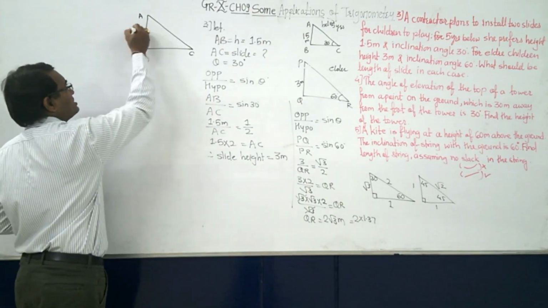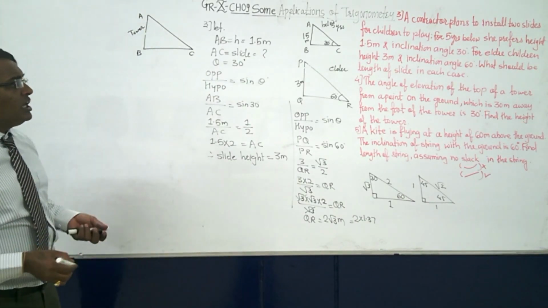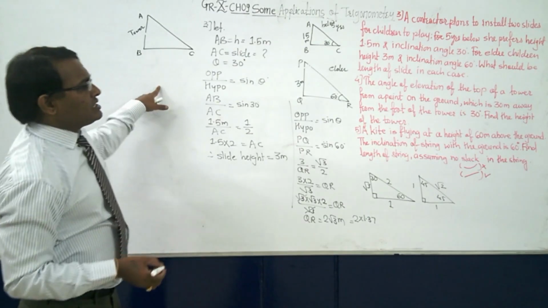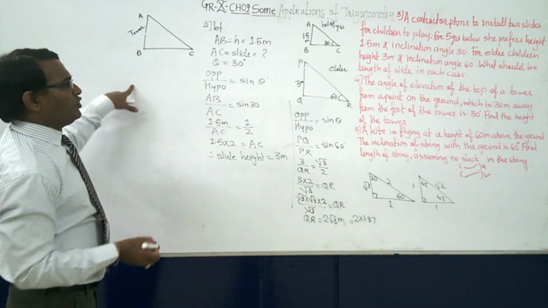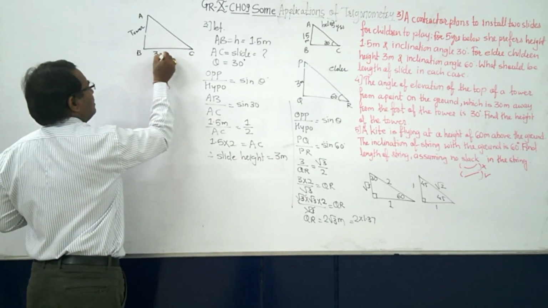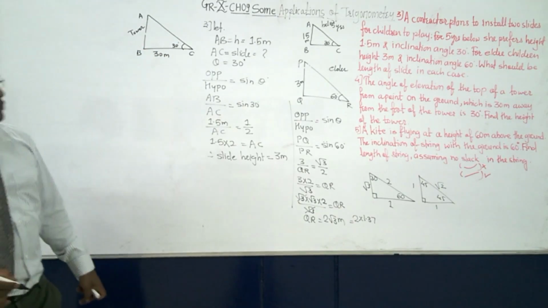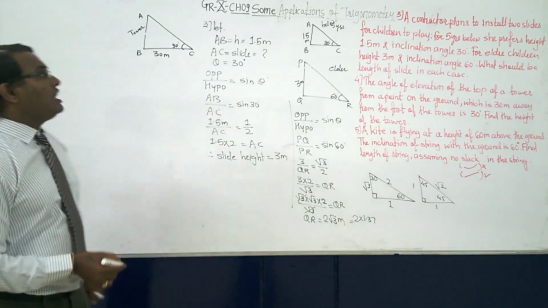Now of course, this is a tower, AB is the tower. Then it is told that the point is 30 meter away from the foot of the tower, and the angle is 30 degree. So the length is 30 meter, and the angle is also 30 degree. We have to find the height of the tower.